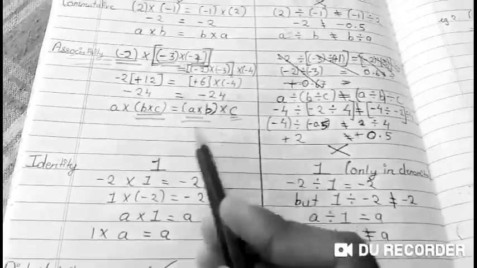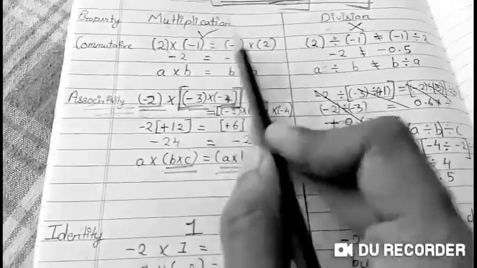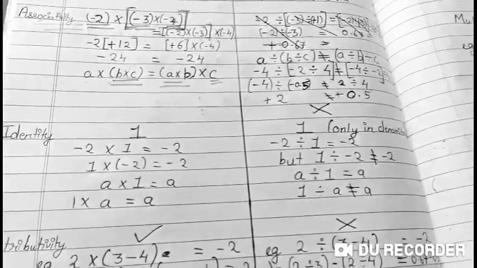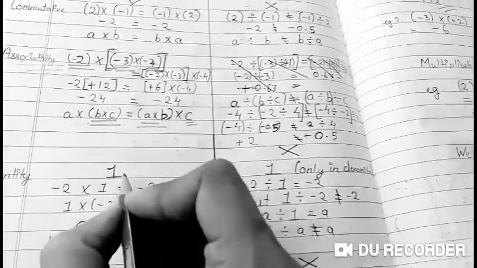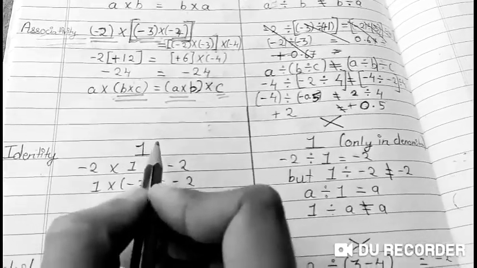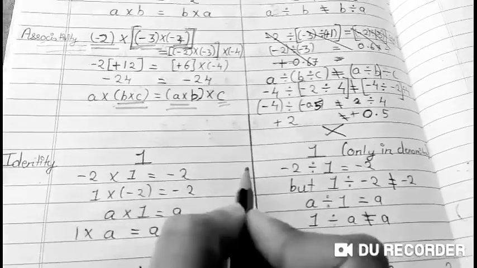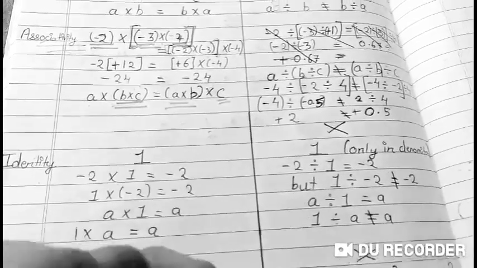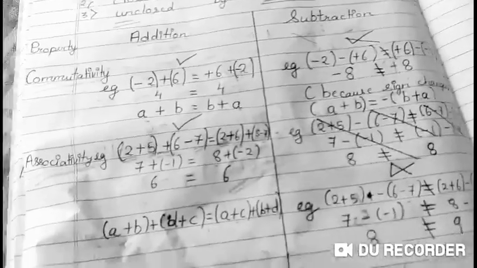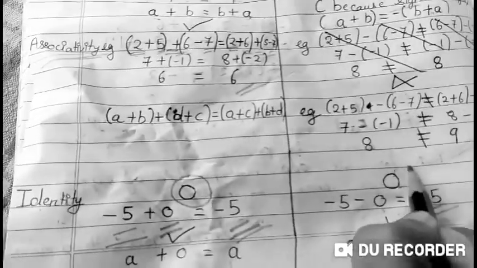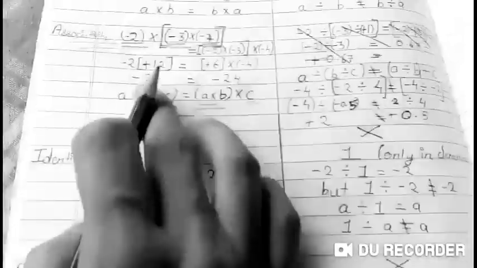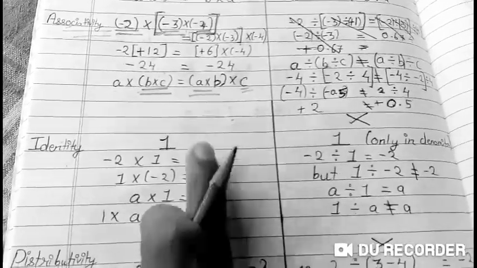But what is the identity for multiplication and division then? Some people will get confused. They will also write the multiplicative identity as 0. Multiplicative or division identity is not 0. 0 is the additive identity or subtractive identity. For multiplication and division, the identity is different.